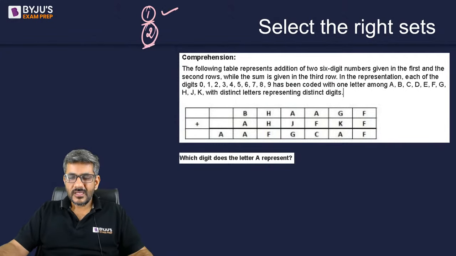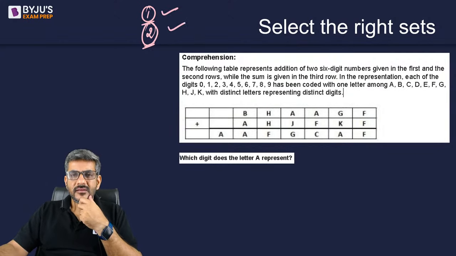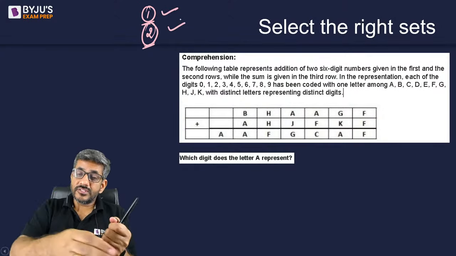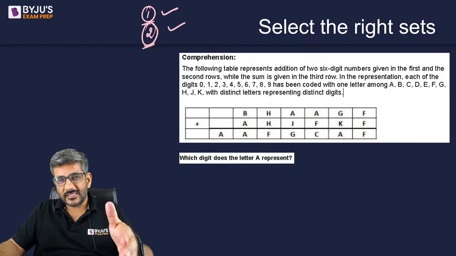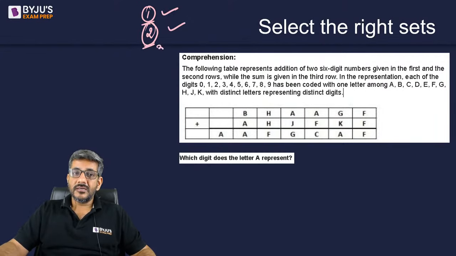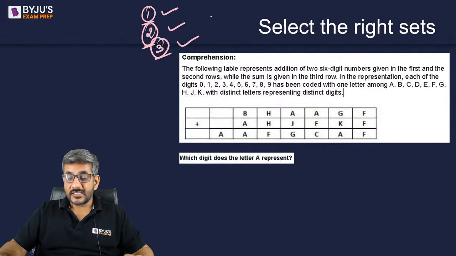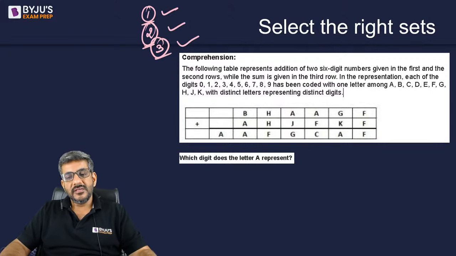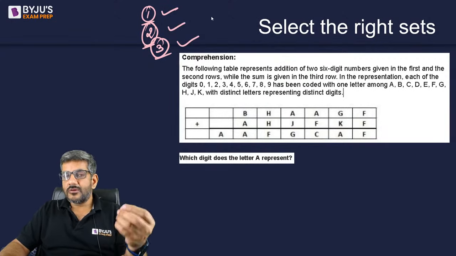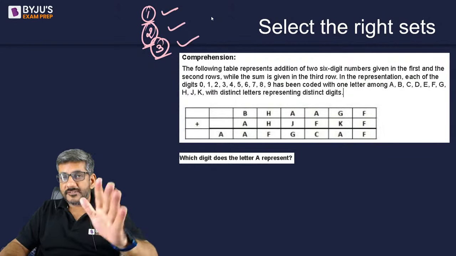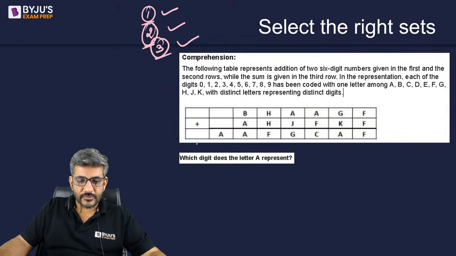Second, have I done such a type before? Yes. It is called crypt arithmetic. So I have done such a type before, in which we have to just make cases and check which all digits are there, which can come at the place of A, B, C, D, etc. Third, is it from a strong area? Yes, I have done such types before and I always found myself comfortable enough with these types. So therefore, I would start with this set. If you have not done it before, you are not comfortable, you are not feeling confident, leave it at this point.